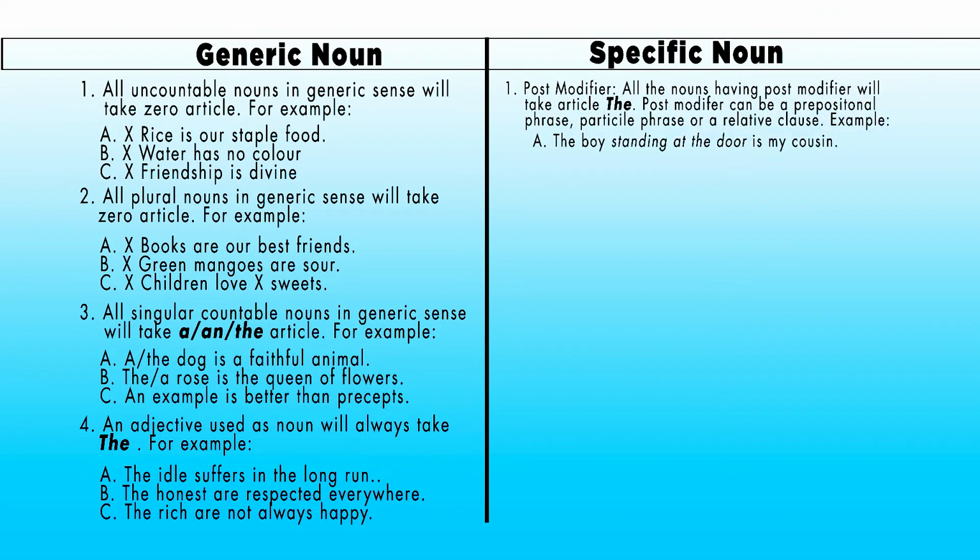For example, the boy standing at the door is my cousin. Here, standing at the door is a participial phrase. We can give an example with a prepositional phrase also. The boy at the door is my cousin. Here at the door is a prepositional phrase. Similarly, the boy who is standing at the door is my cousin. Here, who is standing at the door is a relative clause.